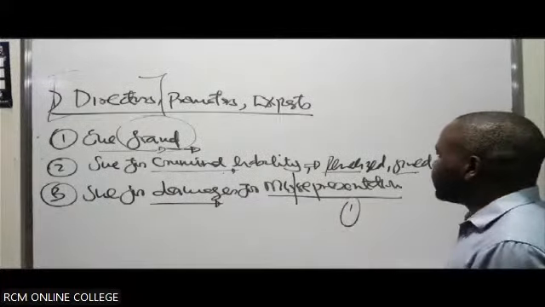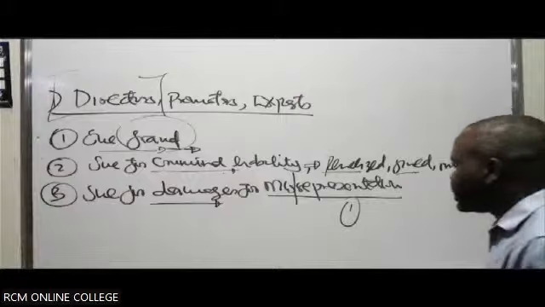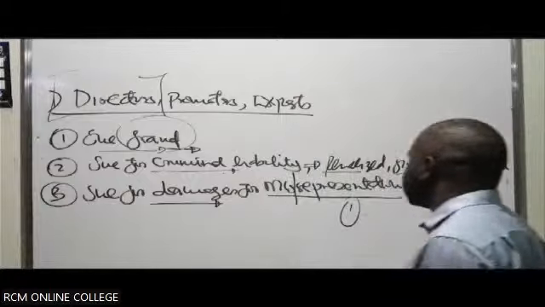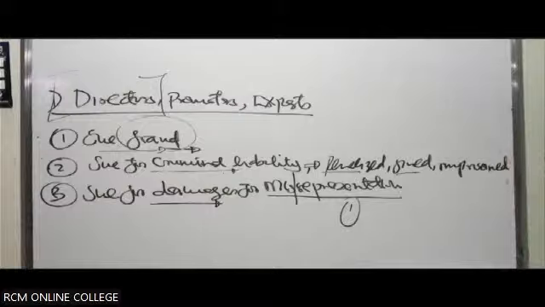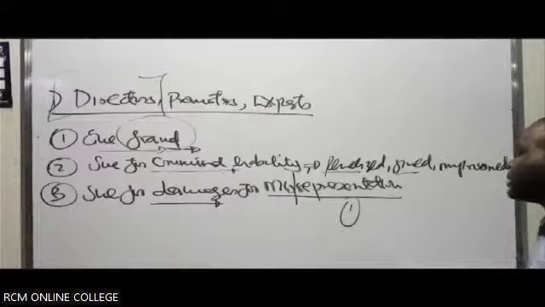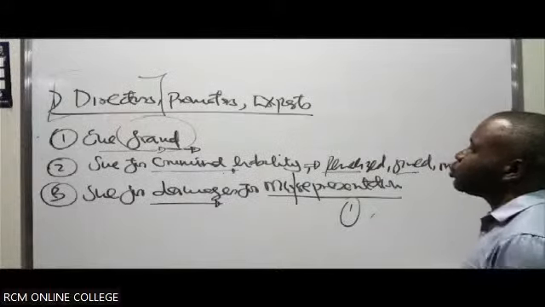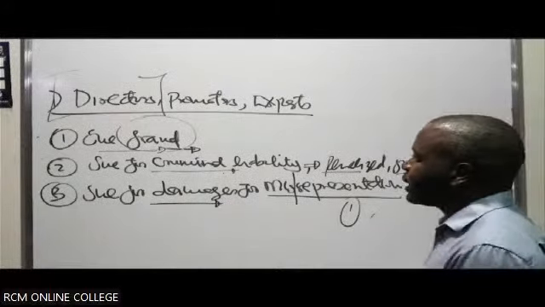Number one, part of the defense you can use before the court is to indicate that you were not aware of this misleading statement or misrepresentation, and once you became aware of it, you withdrew from being a director of the company.